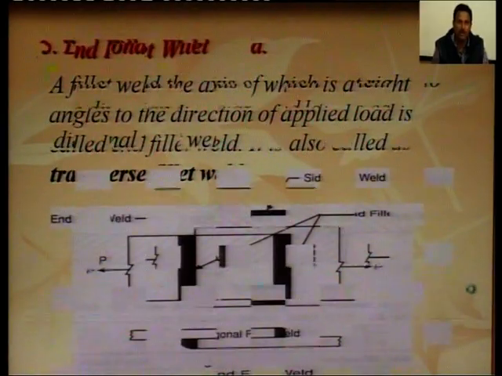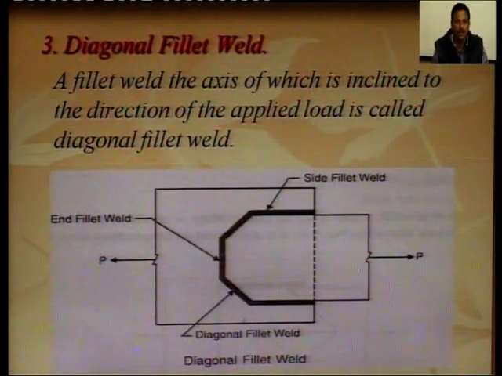Third type of fillet weld is diagonal fillet weld. A fillet weld, the axis of which is inclined to the direction of applied load, is called diagonal fillet weld. So, when weld is inclined to the direction of stress, it is called the diagonal fillet weld. So, this weld is diagonal fillet weld. This is inclined to the direction of stress. So, this type of weld is known as diagonal fillet weld. So, this is the side fillet weld, this is the diagonal fillet weld, this is the end fillet weld, this is again diagonal fillet weld, and this is the side fillet weld.